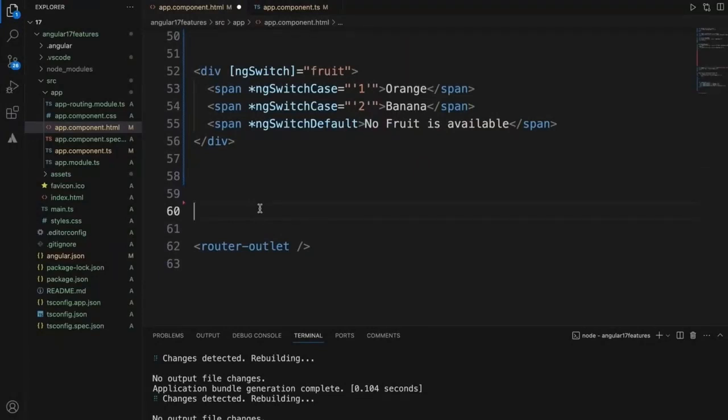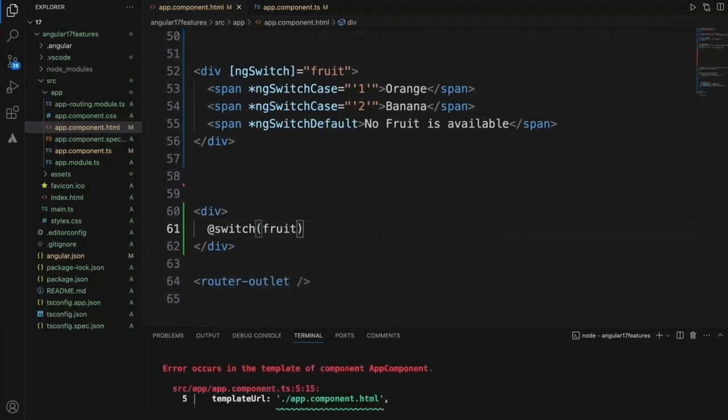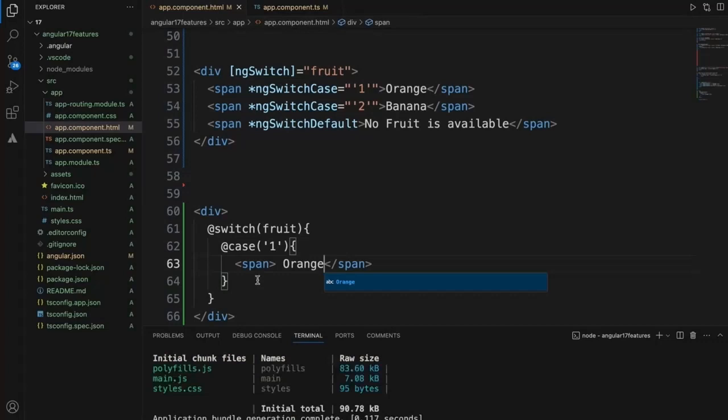Now we will write the same switch statement in Angular 17 version. In Angular 17 we directly write @switch and the same fruit value that we pass, and within this, each case will have @case of 1, and if it is matching, the value will say span of orange, and this is one case, and second case,